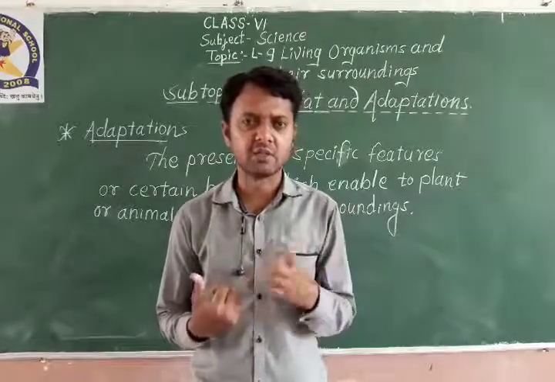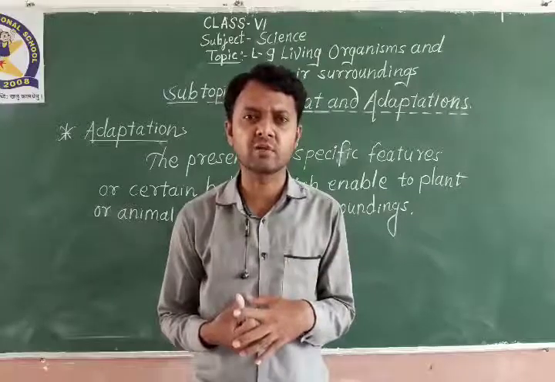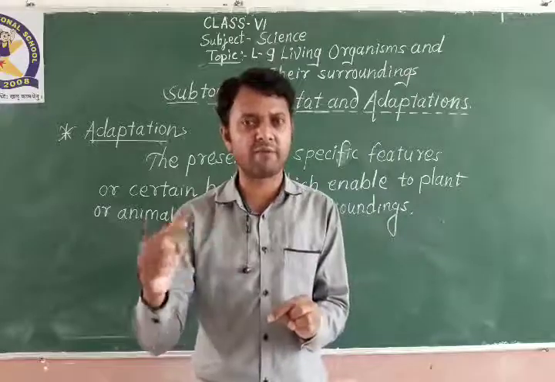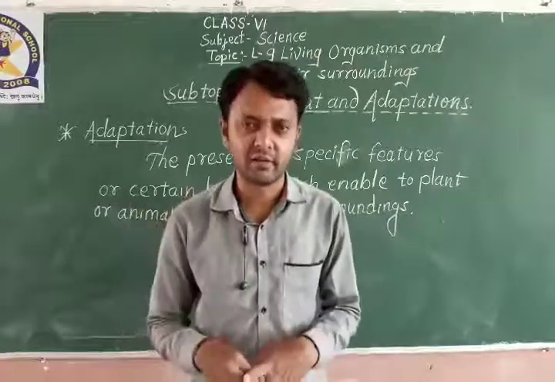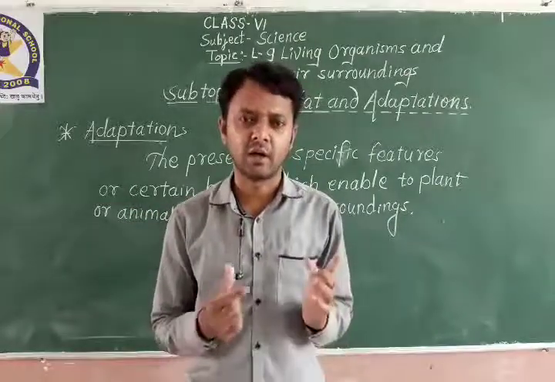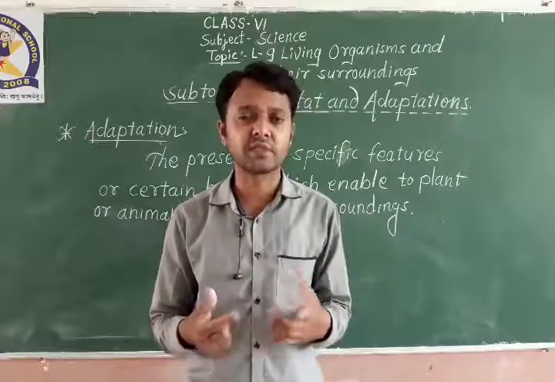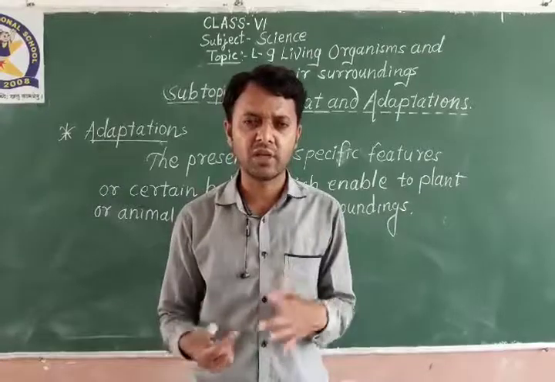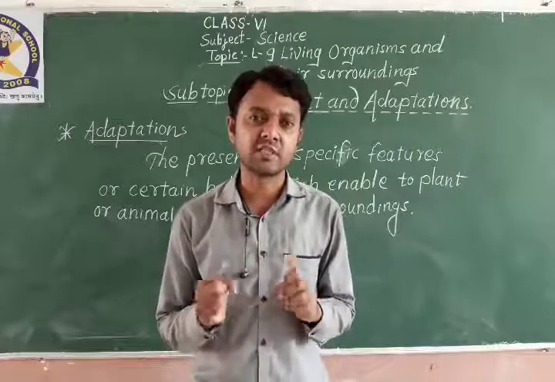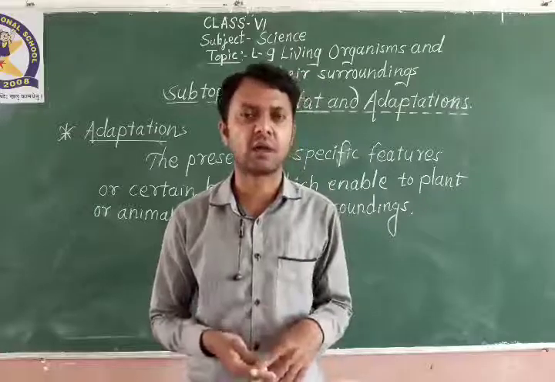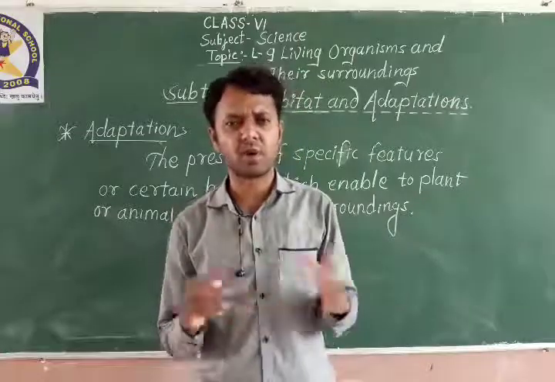Animals such as the cow and goat do not have such kind of legs. Why do only camels have them? Because camels need to survive in the desert. Fishes need to live in the water, so they have special scales. These are the special features which enable an animal to live in particular surroundings. That is called adaptation.